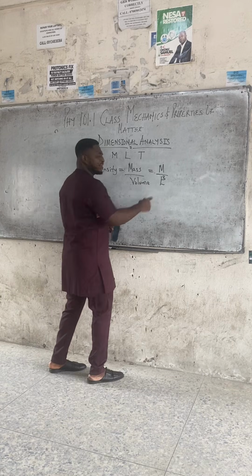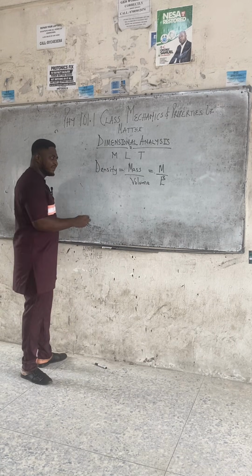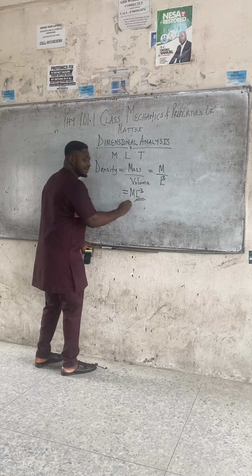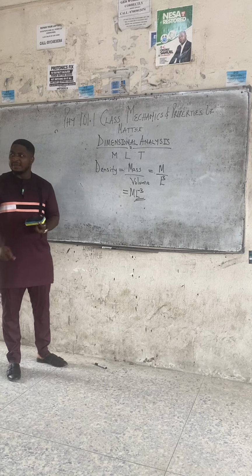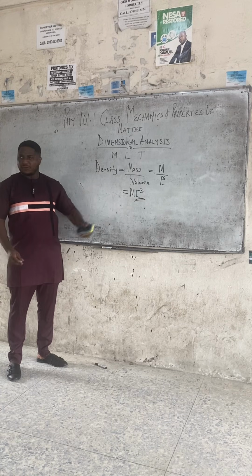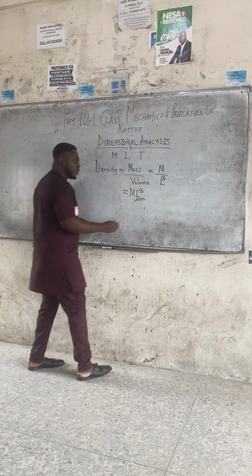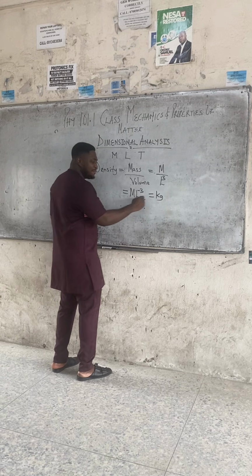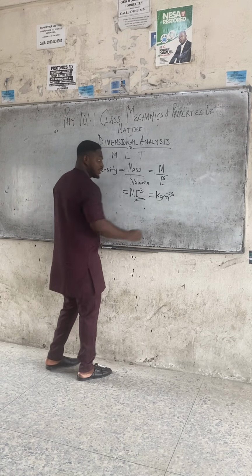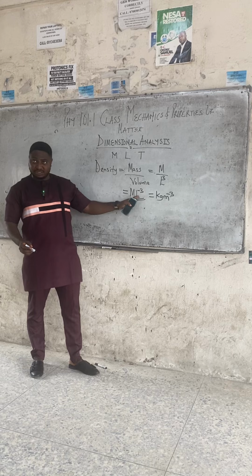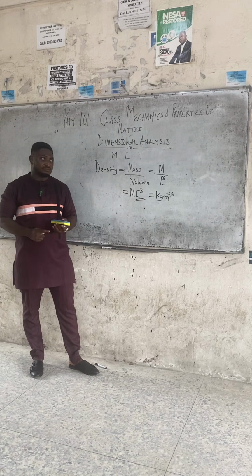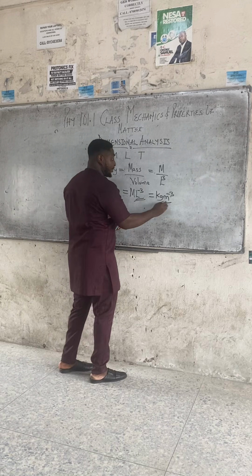Class, this L raised to power 3, when it comes up, what happens? It takes a negative sign, and it becomes ML raised to power minus 3. ML raised to power minus 3. This is the dimension for density. If this is the dimension, what is the unit for density? Mass is measured in kilogram. Length is in meter. But whatever happens to length, it also happens to the unit. Since the length was raised to power minus 3, the unit meter will also be raised to power what? Minus 3. So kg/m raised to power minus 3.